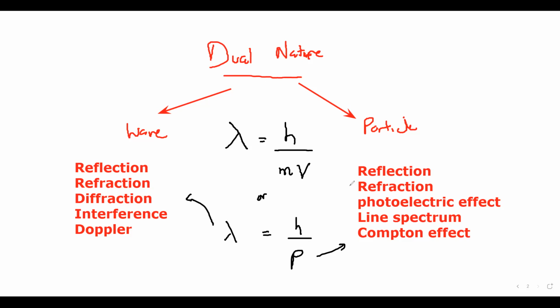So light has a dual nature. Light can act like a wave, light can act like a particle, depending on which phenomenon we are considering. So we cannot say light has a wave nature. We cannot say light has a particle nature. It has a dual nature. Its nature depends on the phenomenon which happens.